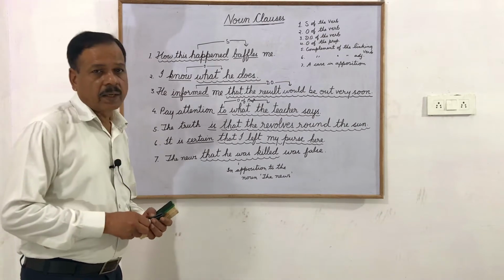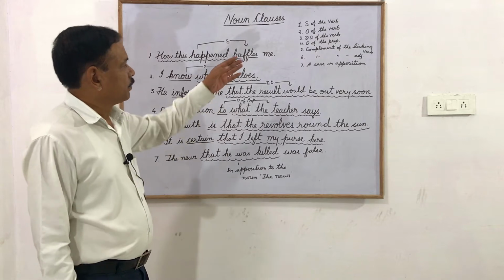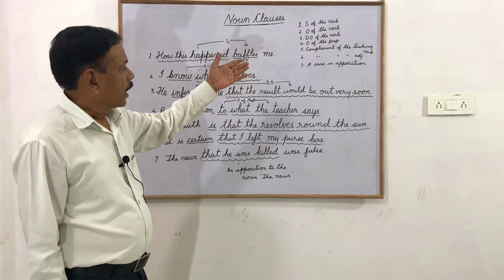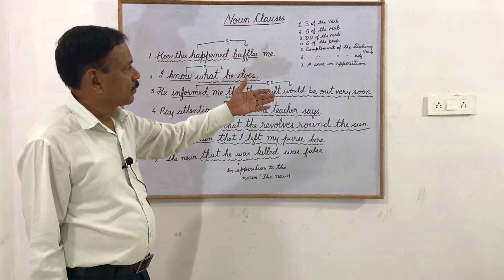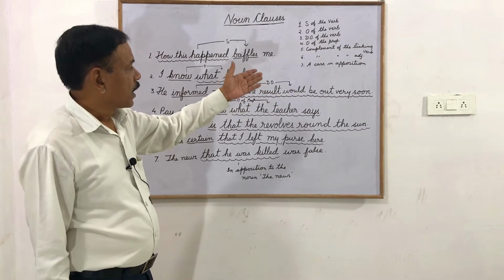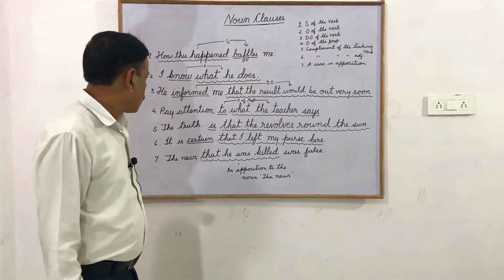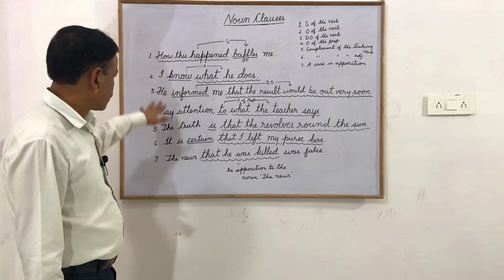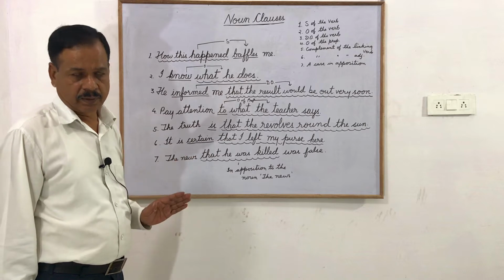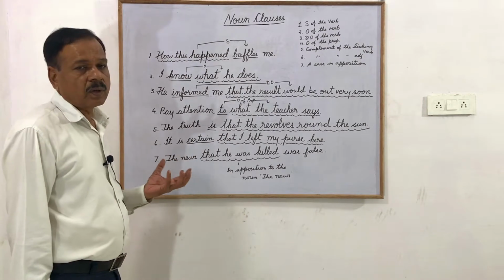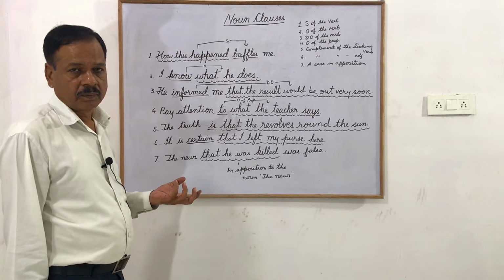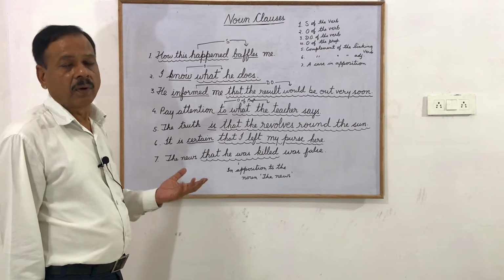Now nouns occur as subject of verb, object of verb, direct object of verb, object of preposition, complement of the linking verb, complement of adjective, or subject complement, and case in opposition. So I have given these 7 examples over here. We know that a noun clause functions as a noun in a sentence. And generally, when we ask the question what after a verb, the answer that we get is a noun or a noun clause.